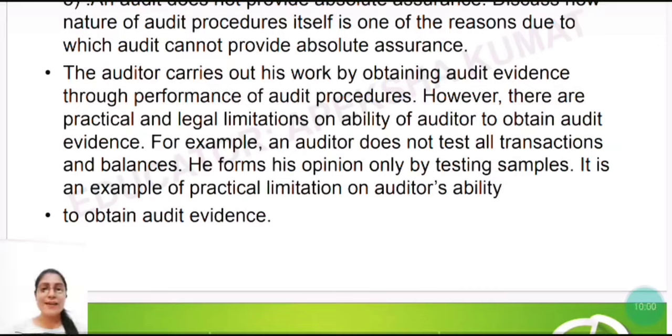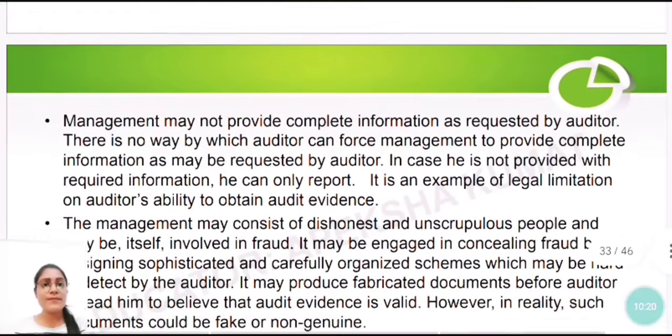Nobody is going to check 100% of your bills and invoices and everything, and check all the transactions. It is merely not practical and not possible for any auditor. So this is going to be one of the limitations. So this is something which is a limitation in the nature of audit procedures, right?